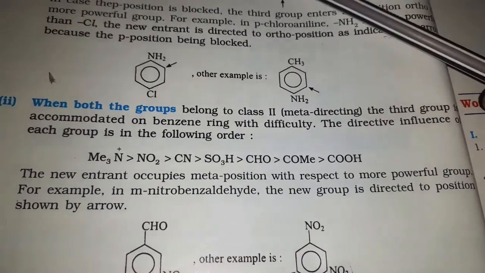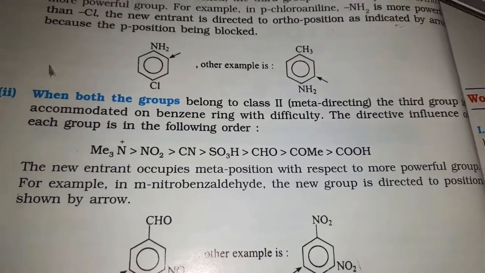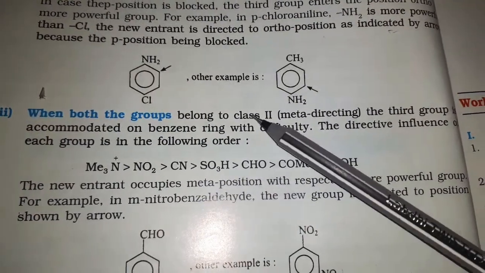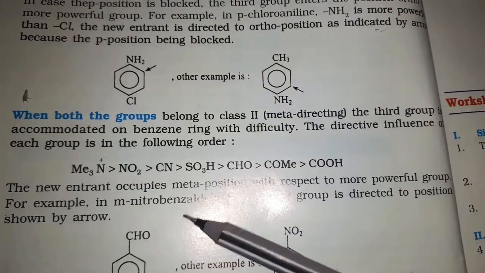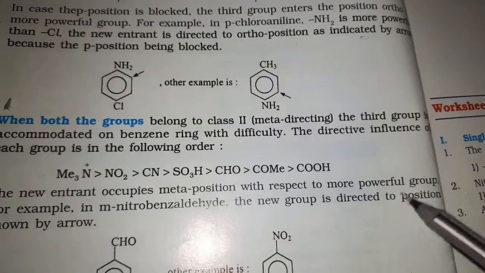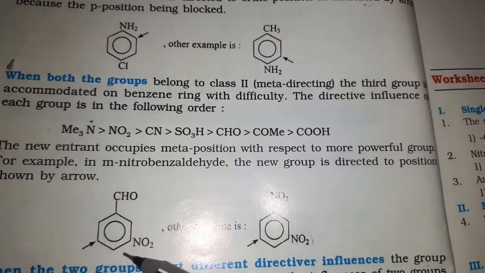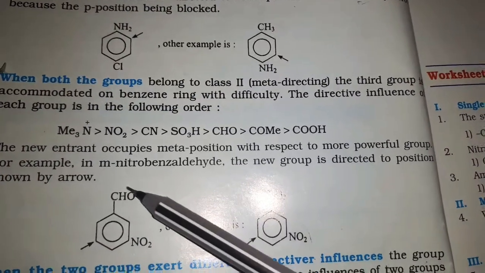If the para position is blocked, then the substituent will get attached at the ortho position. That is the first case, class 1. Here this is class 2, friends, where the substituent will get attached at the meta position with respect to the more powerful group. Let us look at these examples, friends. This is meta nitrobenzaldehyde.